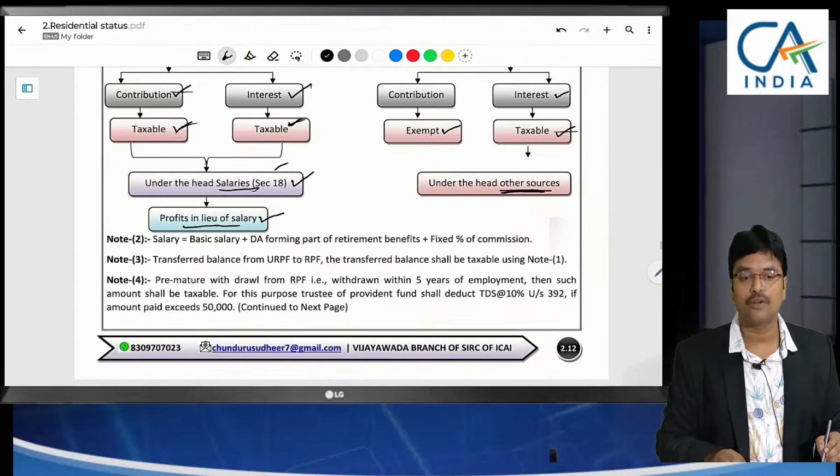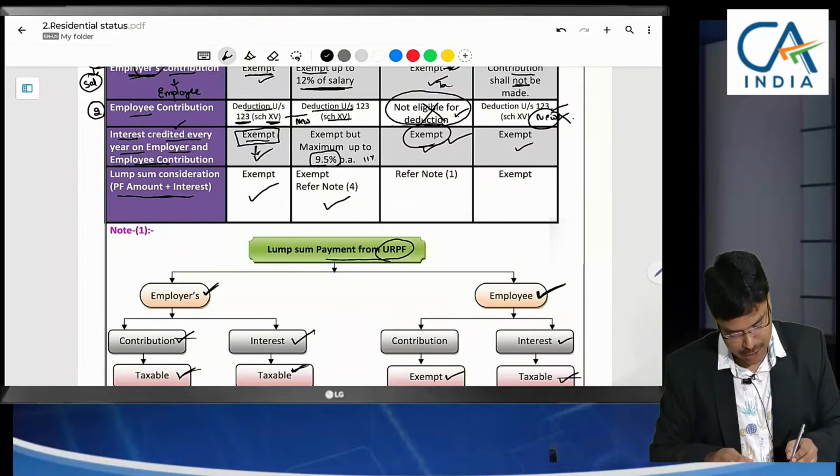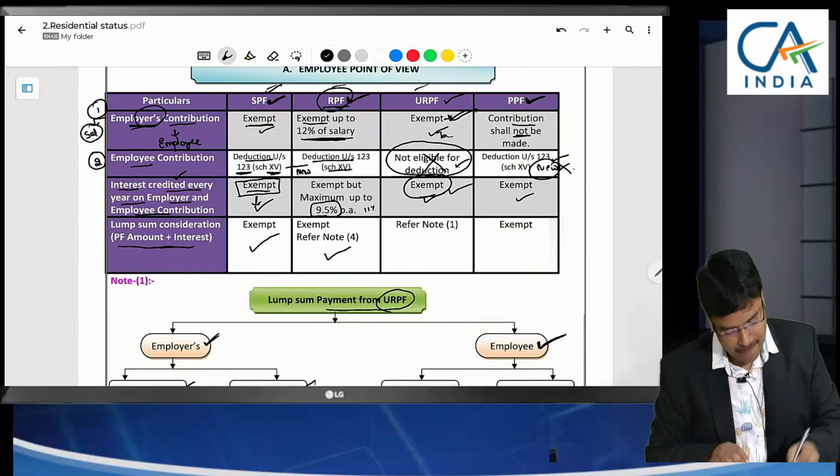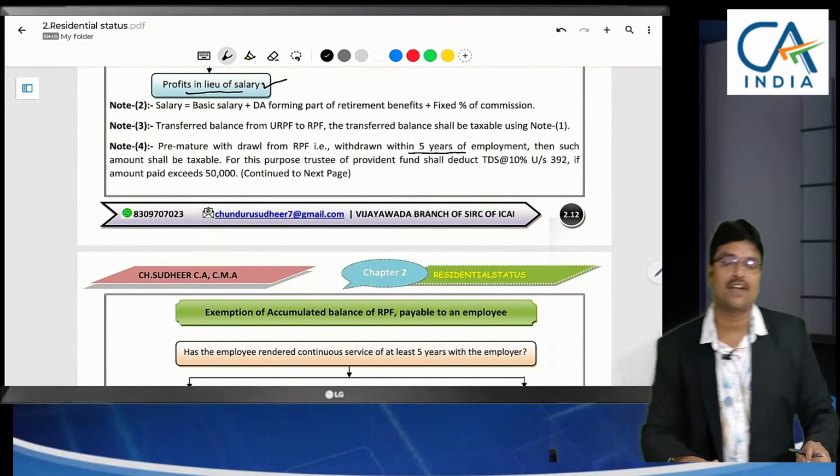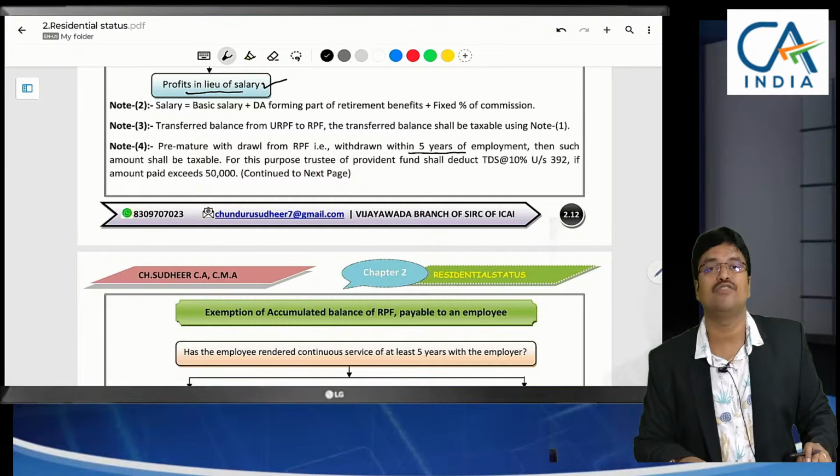So till here is it okay? But here we have a special point for RPF. Minimum 5 years employment should be there. Below 5 years of employment, if Provident Fund is withdrawn, this will be taxable.